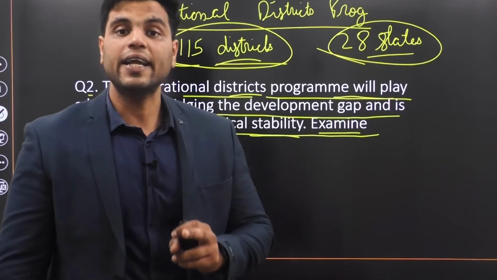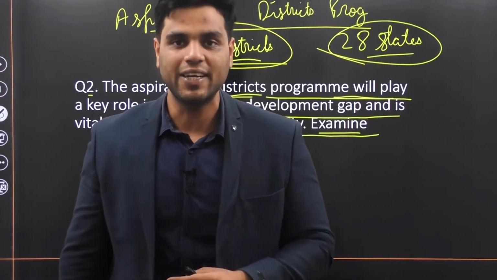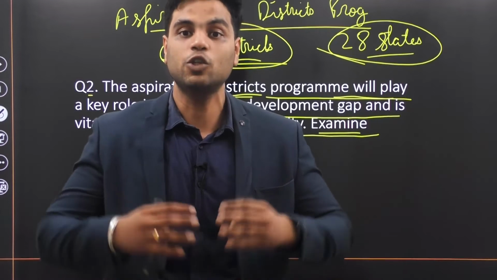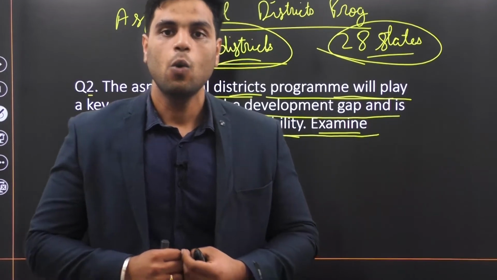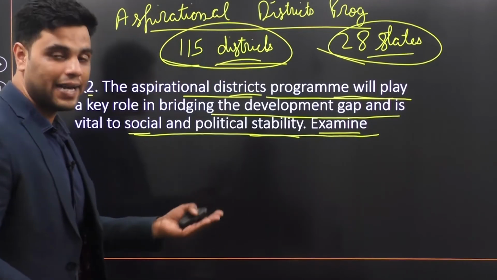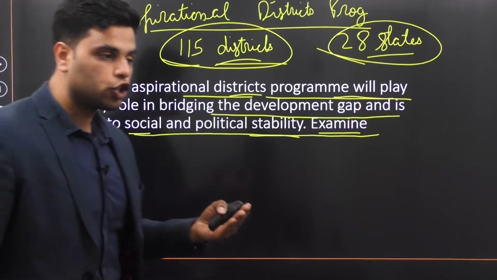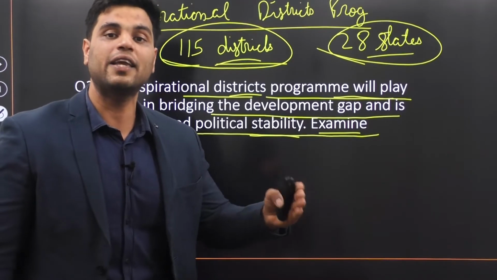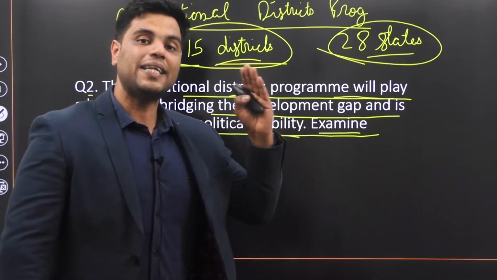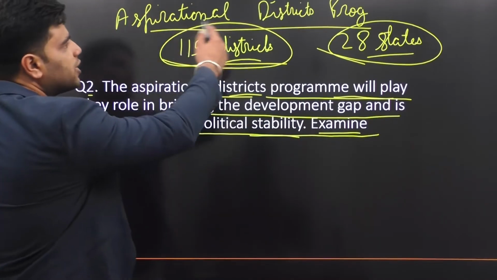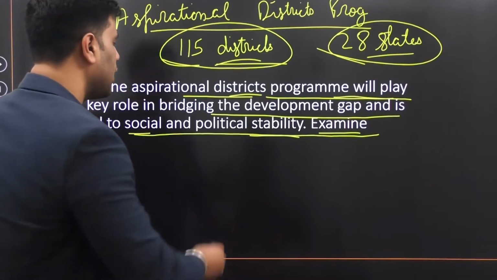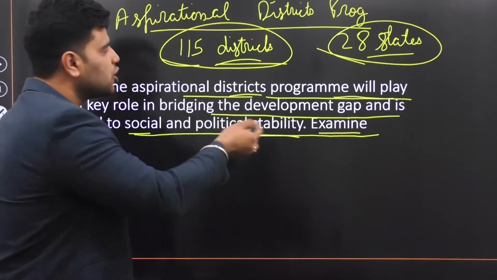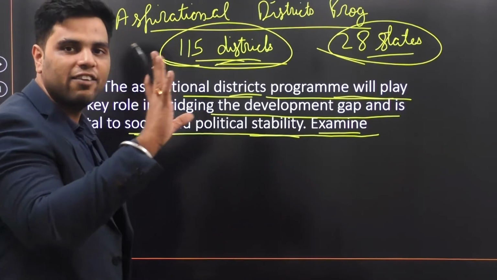Now, to inculcate competition among these 115 districts so that they are competing with each other to improve human development outcomes, well, Niti Aayog has created an index on the basis of which each district shall be ranked and each district shall be given a score. Now that index, aspirational districts program index developed by Niti Aayog, it actually judges these districts on 5 parameters.